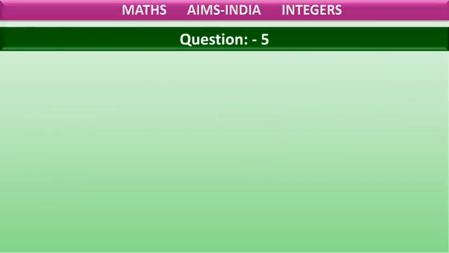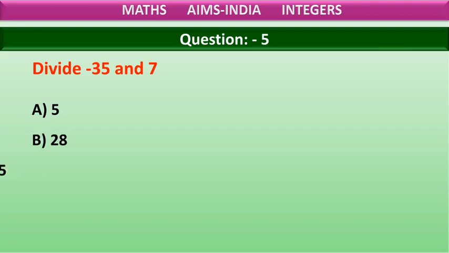Question number 5. Divide minus 35 and 7. Option A 5, option B 28, option C minus 5, option D minus 28. Which is the correct answer? We are dividing here, dividing a positive and a negative integer. The correct answer is minus 5.